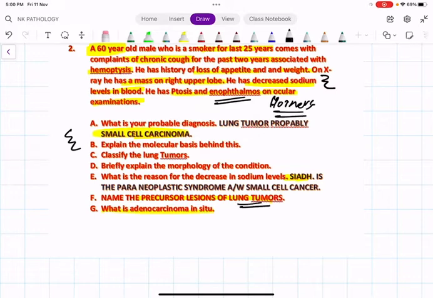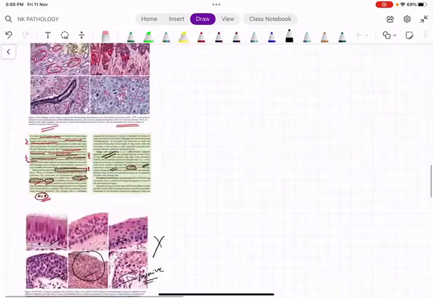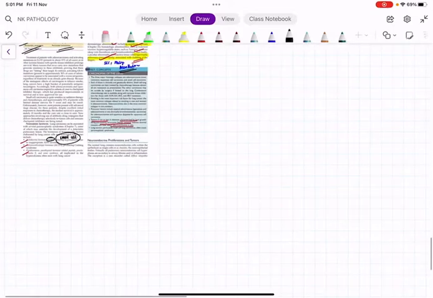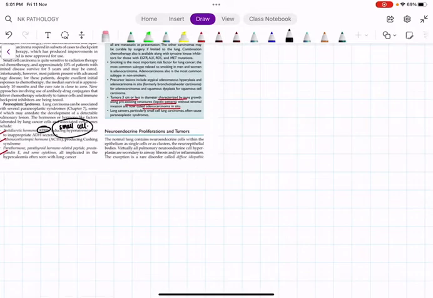Precursor lesions were discussed: atypical adenomatous hyperplasia, adenocarcinoma in situ, and the rest too. Fine. And what is adenocarcinoma in situ? Remember the size, okay, less than 3 centimeter. If it is micro-invasive adenocarcinoma, the invasive component should be less than or equal to 5 millimeter. This is centimeter, that is millimeter. So I think that finishes a detailed discussion of lung tumors. You should remember each and every point, the paraneoplastic effects, which carcinomas are associated with smoking and not associated with smoking, all those, because you can get multiple MCQs, and of course you will get short notes or even a long question in your prof exams. So thank you.